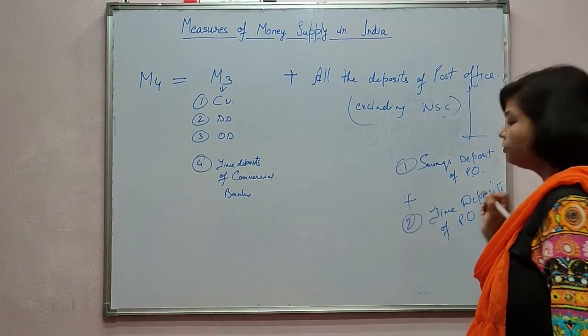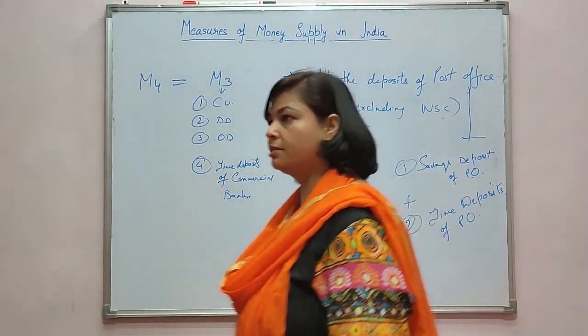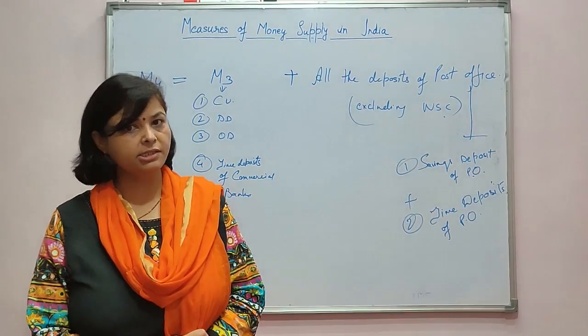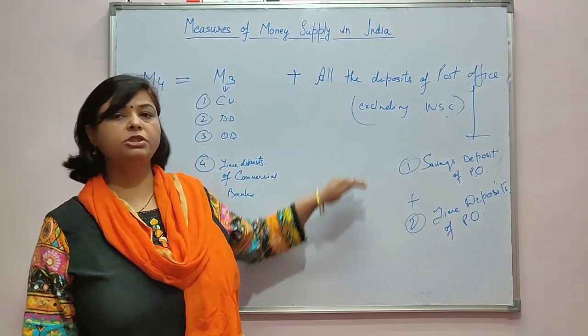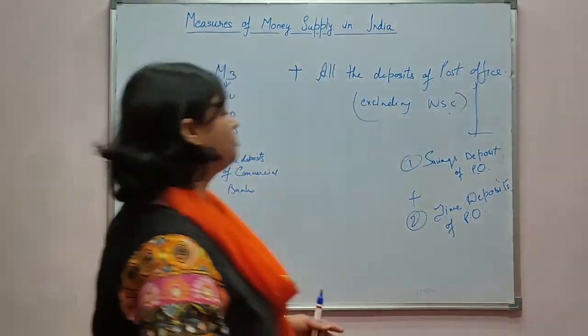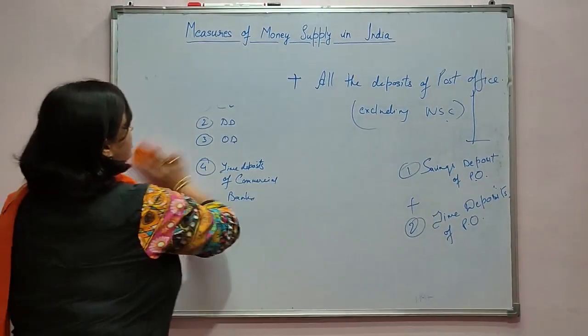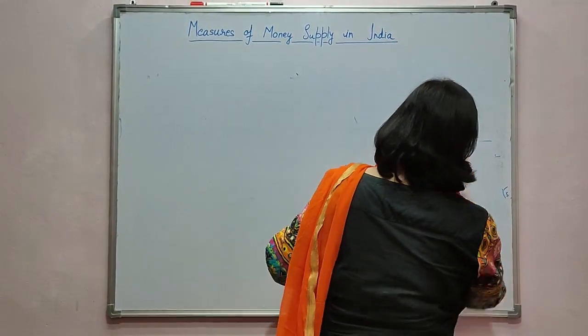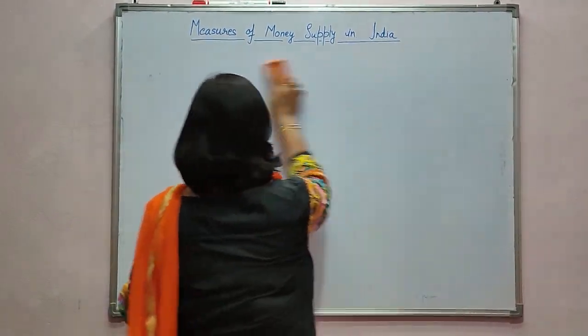So these are the four measures which were suggested by the second working group in the year 1977, and they are used till today. Now our next topic is high powered money, which is also known as base money.